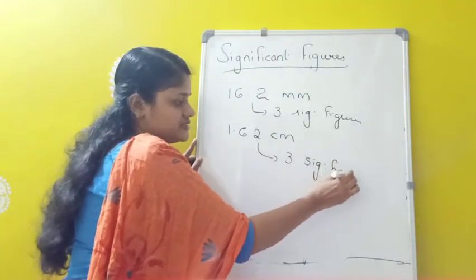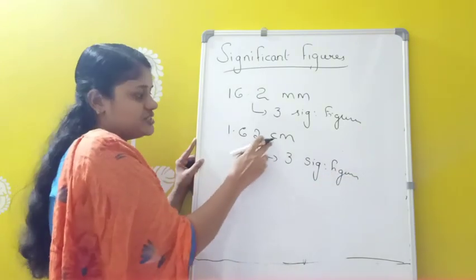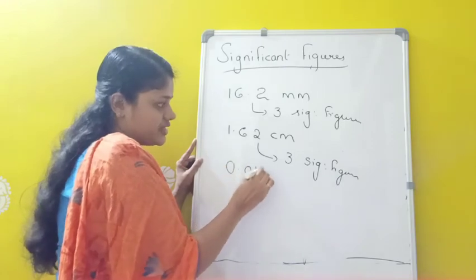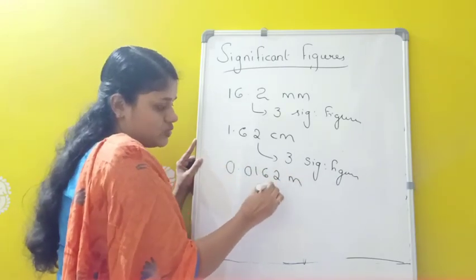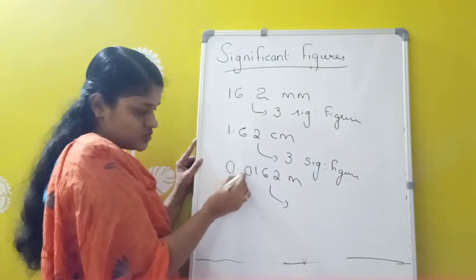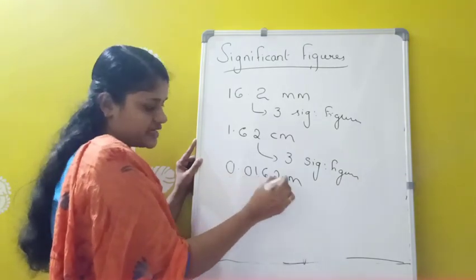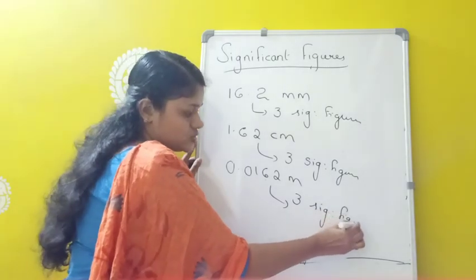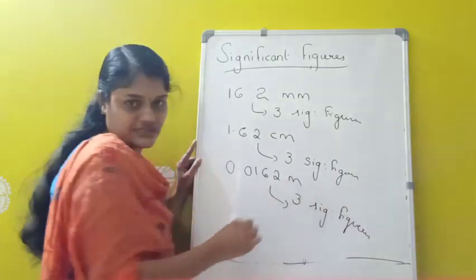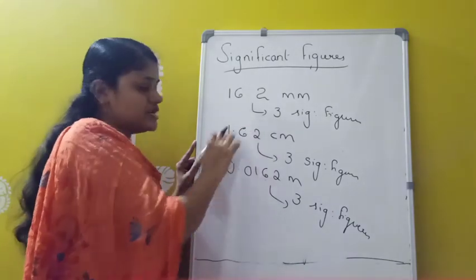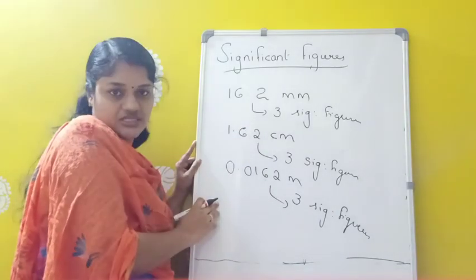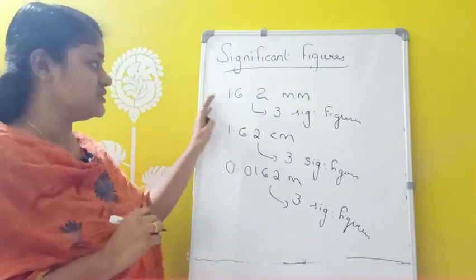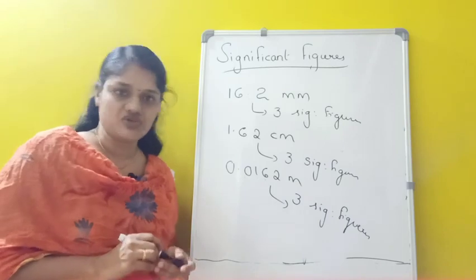And again I am converting into which one? Meter. So we can divide by 100. So we will be getting 0.0162 meter. Now also how many significant figures? Here this 0 is not significant. So we are having 1, 2, 3. So 3 significant figures. So when the systems of unit changes, the number of significant figures will not change. So significant figures are not affected by the systems of unit.